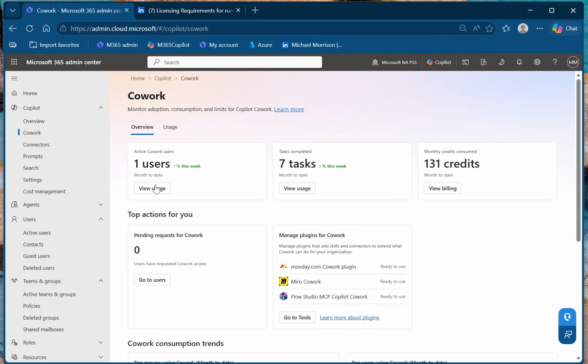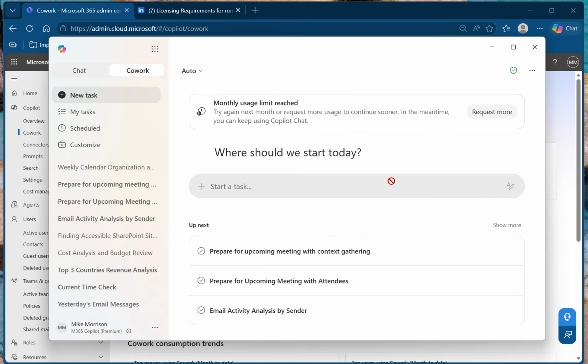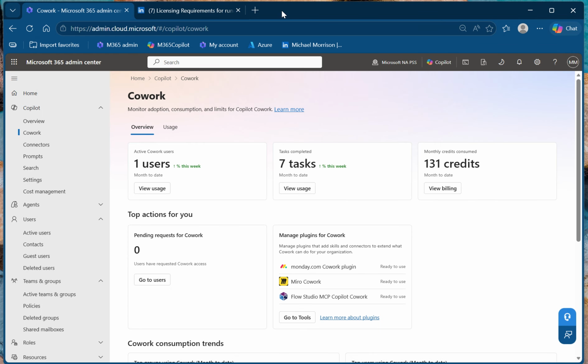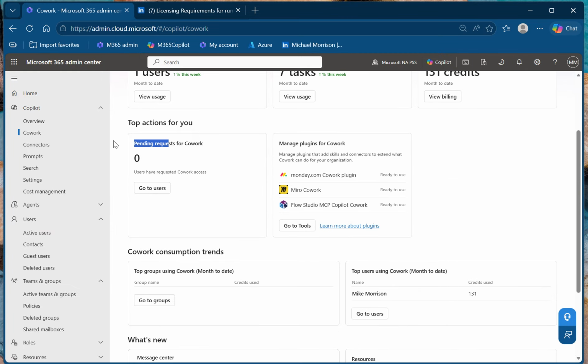And I see I have one active user in Cowork. If a user doesn't have Cowork and they go to here, towards the bottom below where this red little floating dot is, they'll see a little gray button bar to click on, and it'll ask to be added to use Cowork. Then that'll surface in the admin portal here where users are asking for it, right? So that would be the pending request for Cowork.